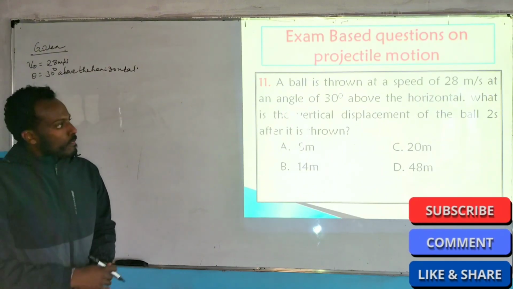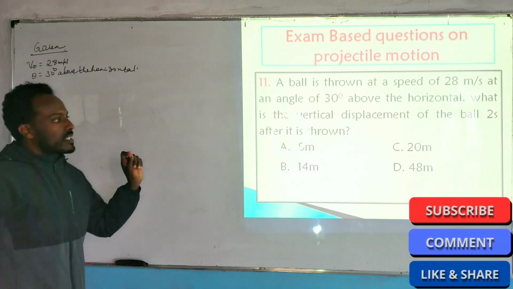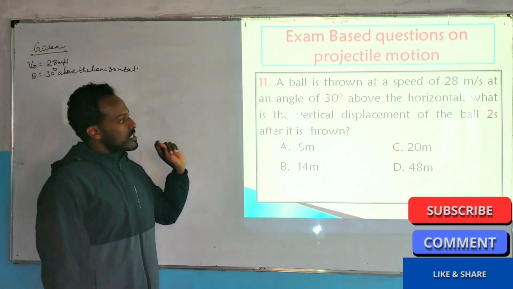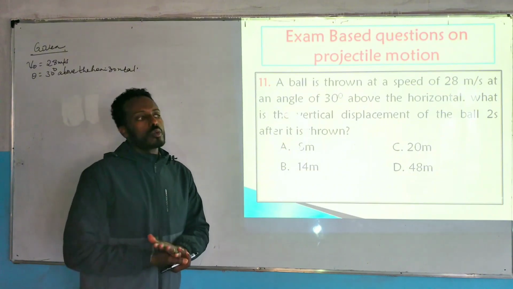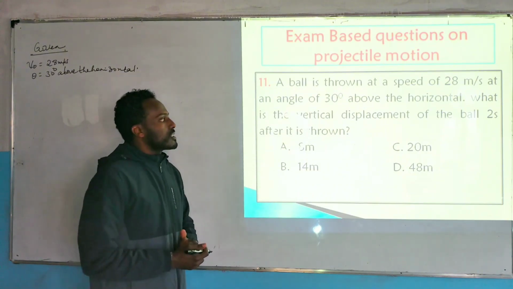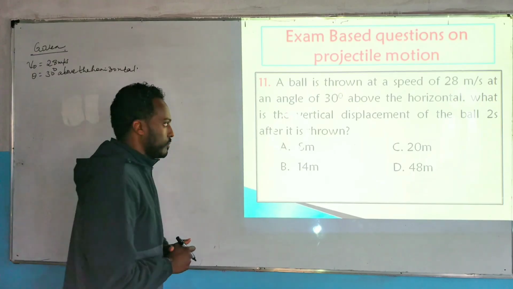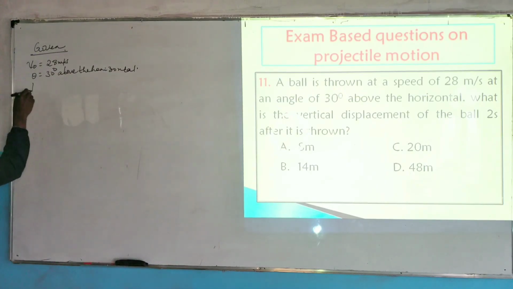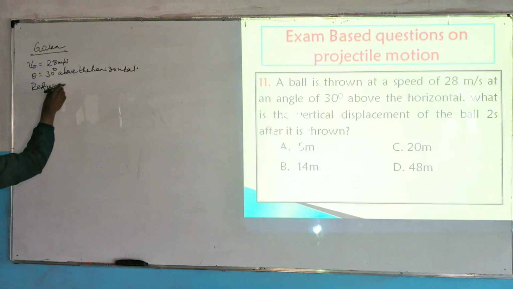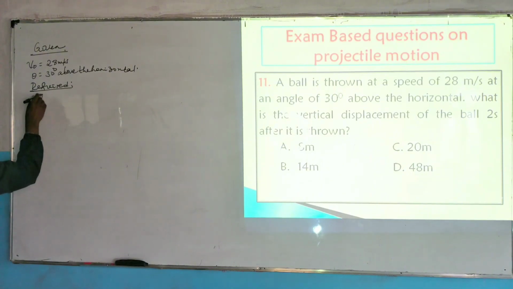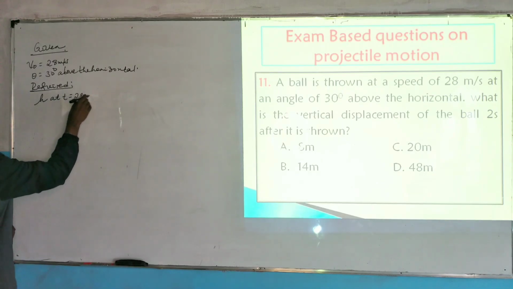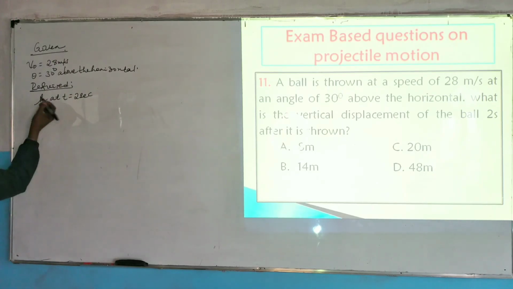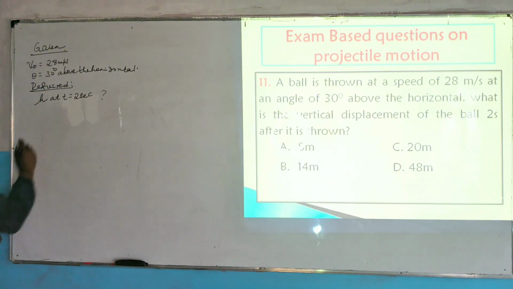Okay. So the required is, what is the vertical displacement of the ball 2 seconds after it is thrown? ከተወረወረ ከ2 ሰከንድ በኋላ vertical displacement ምን ሊሆን ይችላል? So the required is h or height at t is equals to 2 seconds. 2 ሰከንድ ላይ height ወይም vertical displacement ምን ሊሆን ይችላል? So let's see the solution.